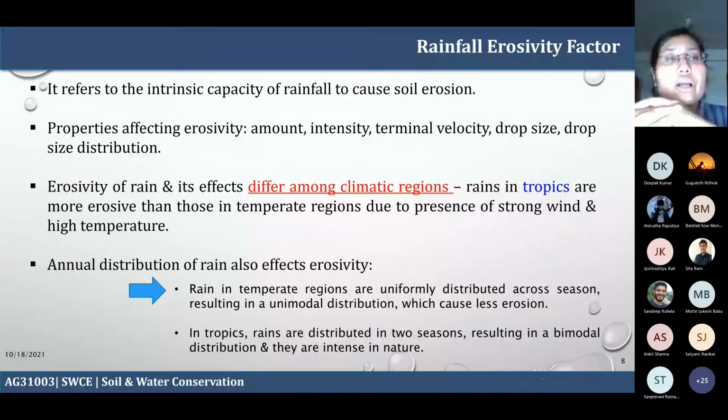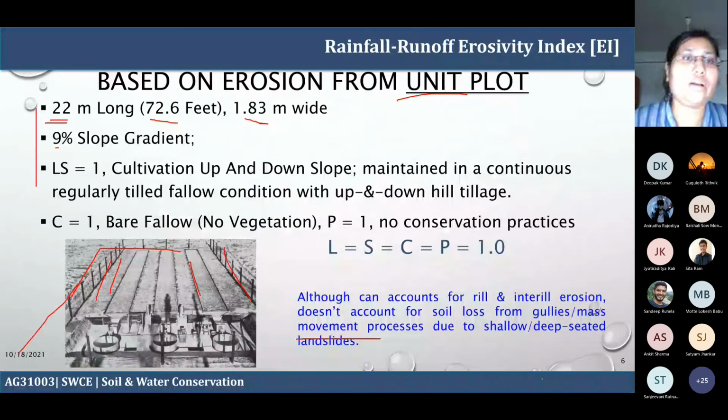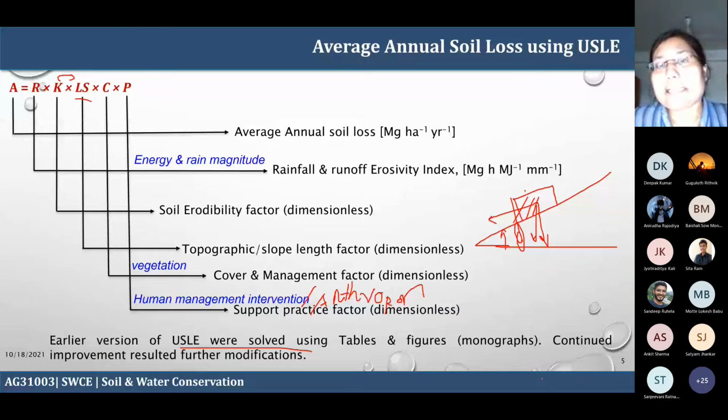So erosivity of rain and its effect differ among climatic regions. In the tropics, you have more erosion. In this figure also you can see that in the tropics you have larger erosion. Somewhere I showed you, right? Not here, I think in the paper. Here. So the tropic is this area.